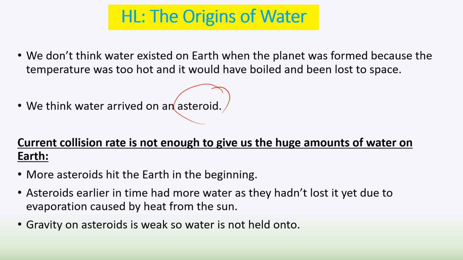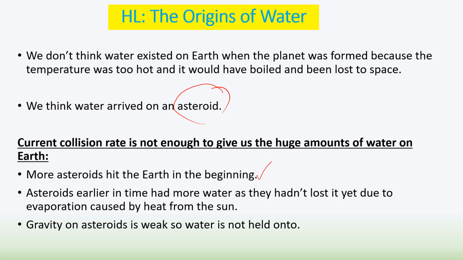Okay, so how do we think this could have happened then? Well, there's a couple of different theories. More asteroids probably hit the Earth in the beginning. So there were more asteroids floating around space, more of them collided with the planet. Earlier in time, asteroids would have had more water because slowly over time, as asteroids have gone around the sun in their orbit, they've lost water due to evaporation from the sun because they don't have any protection. So the asteroids would have carried much more water per asteroid that hit the Earth.